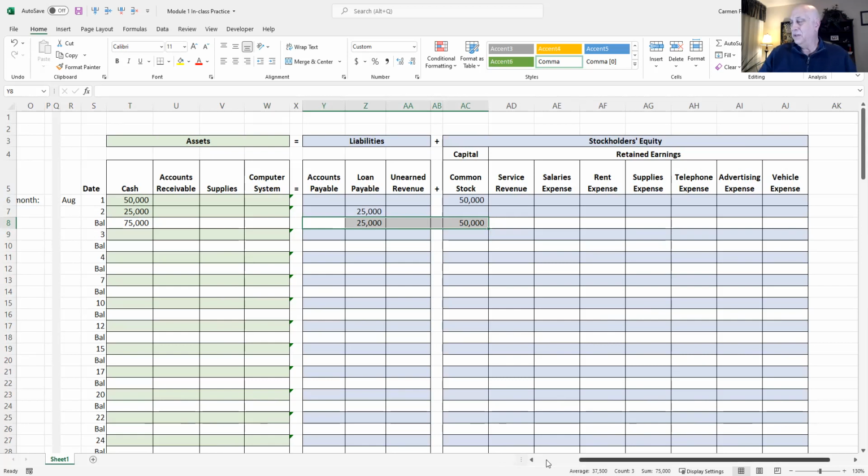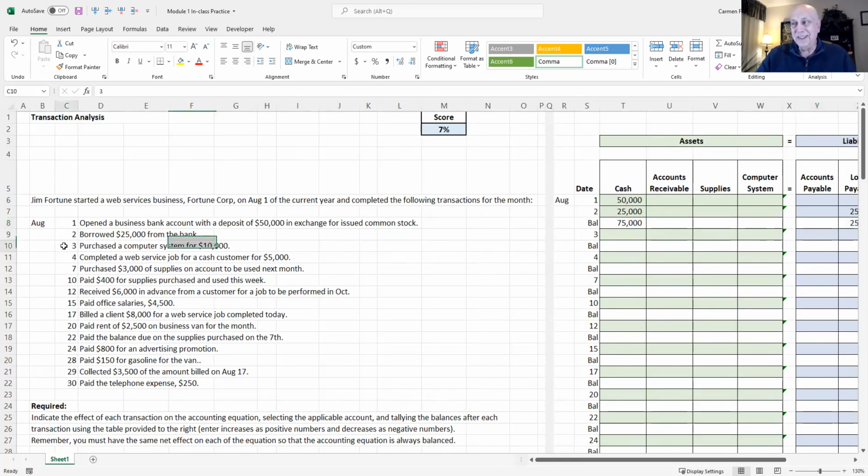Okay, so let's go over to the next transaction, August 3rd. What happened? We purchased a computer system for $10,000. So what's happening here? We bought something. The corporation bought something. What do they buy? A computer system. What type of account is computer system? We only have three choices. It's either an asset, a liability, or an equity account. Well, a computer system's an asset, something the company owns.